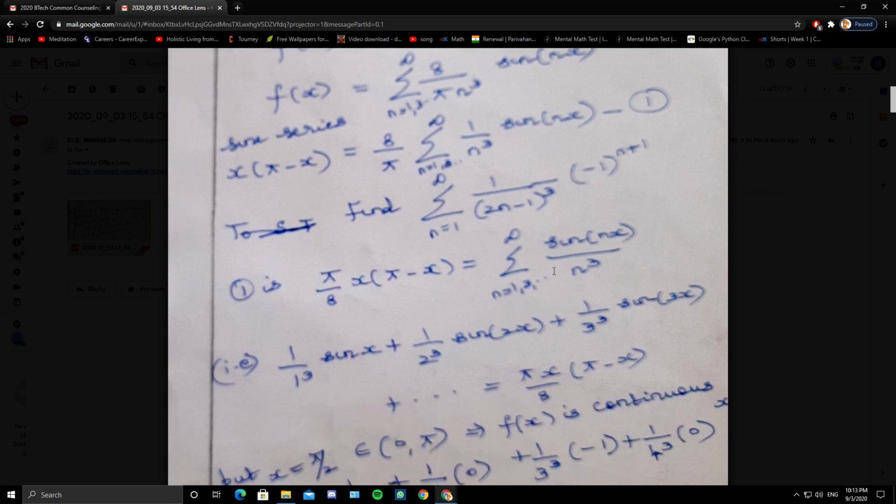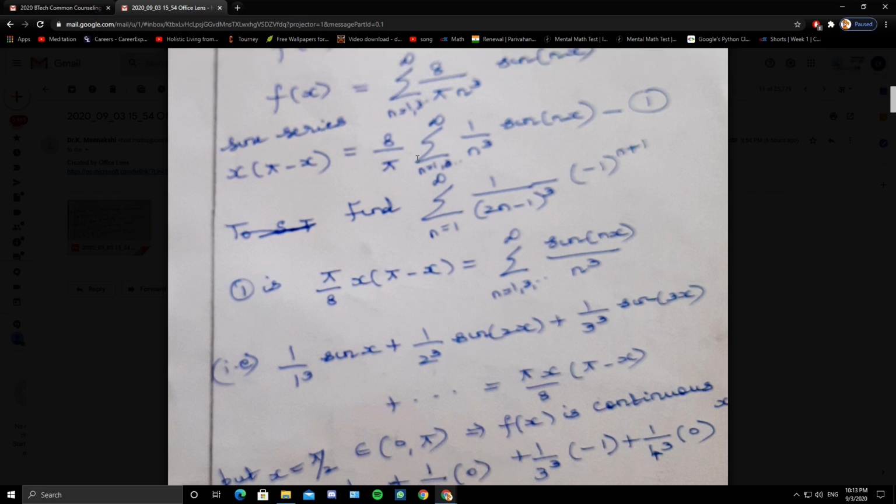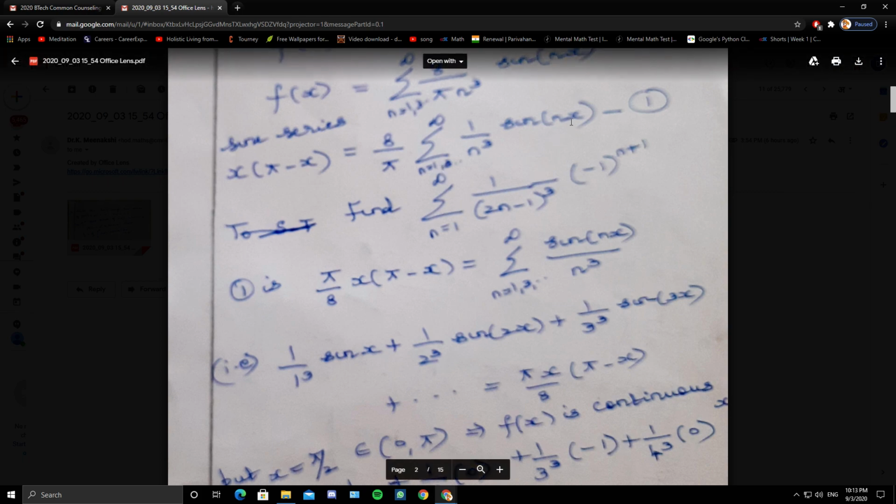So how to get this series from the sine series? You have to get this summation from the sine series. So compare the summation part. What should be x? So you have sine of nx. If you take x as 0, sine 0 is 0. If you take x as pi, sine n pi is 0. So we should try with x equals pi by 2.